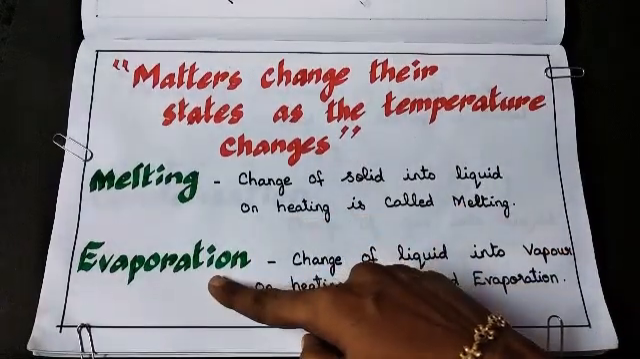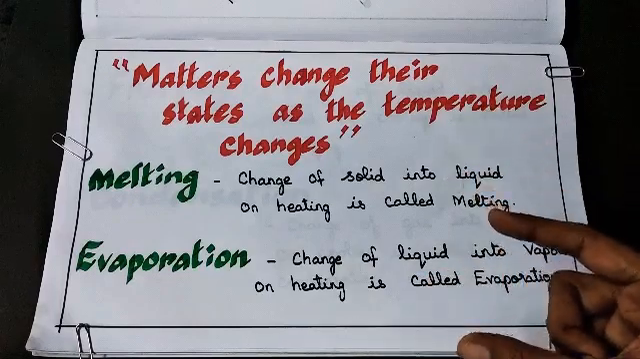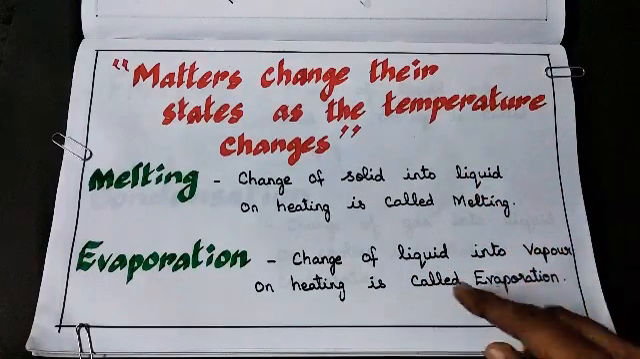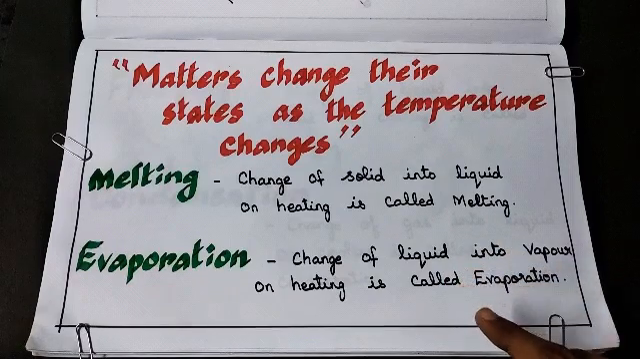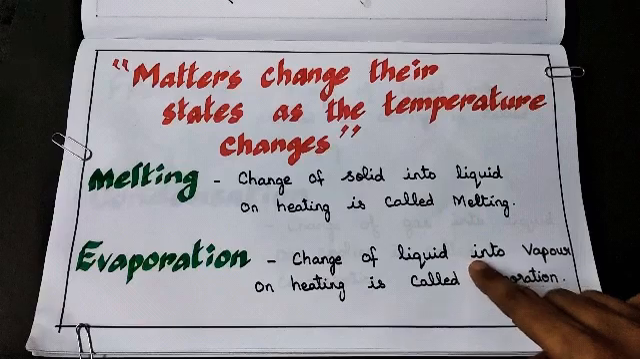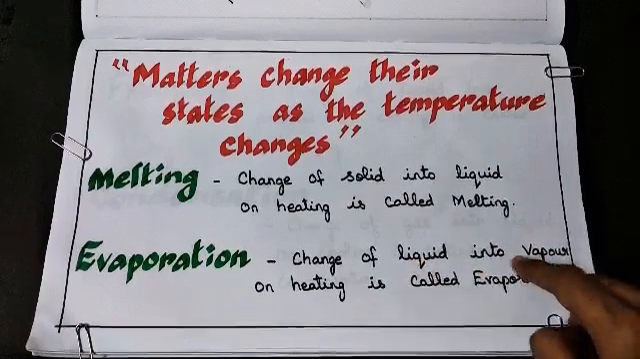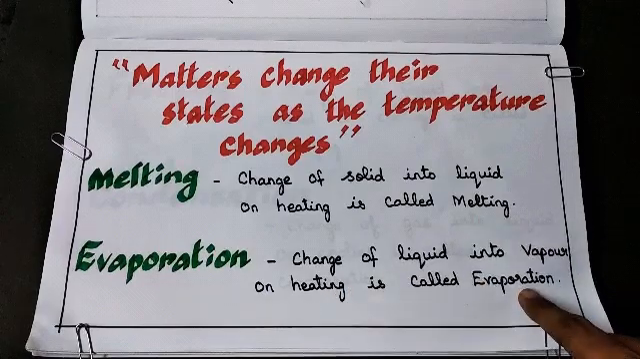Next is evaporation. I showed you one bowl of water. I kept it in the sunlight for more than 4 to 5 hours. Then I checked the amount of water. It got evaporated. That is change of liquid into vapor, that is change of liquid into gas, on heating is called evaporation.